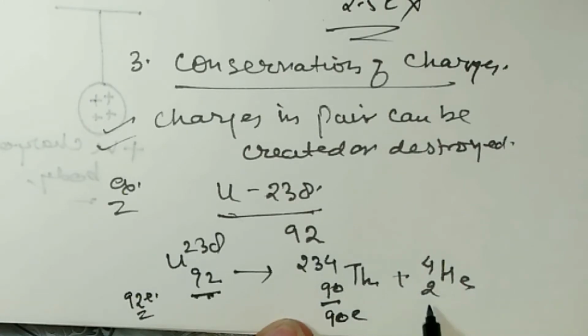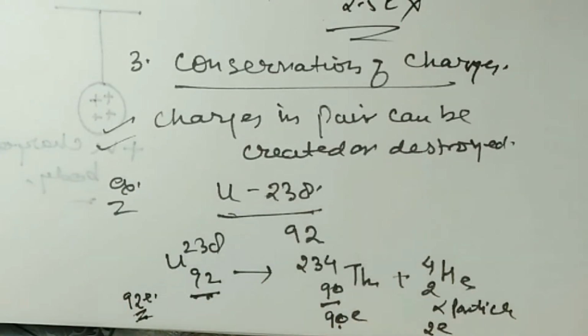And this is an alpha particle, having a charge of 2e. So the charges before decay are 92, and after decay they are 90 plus 2. Before and after they are the same. So we can say that this is the conservation of charge.